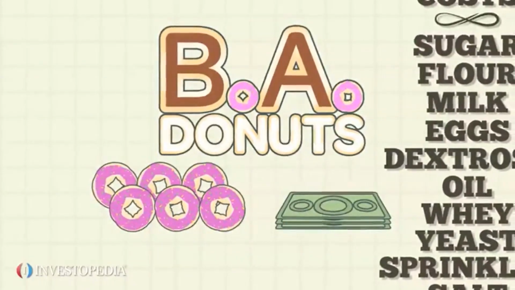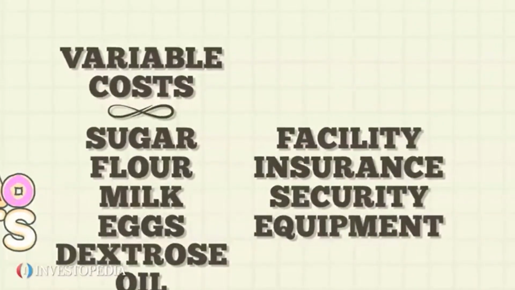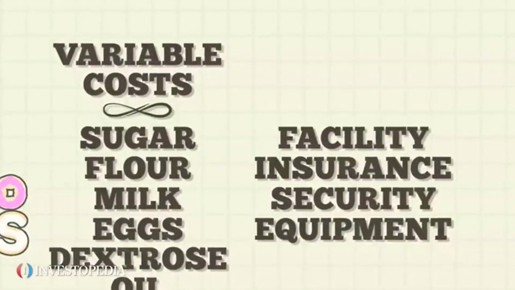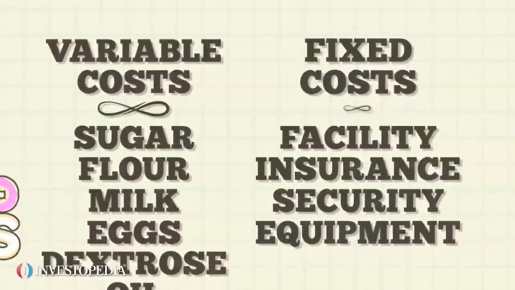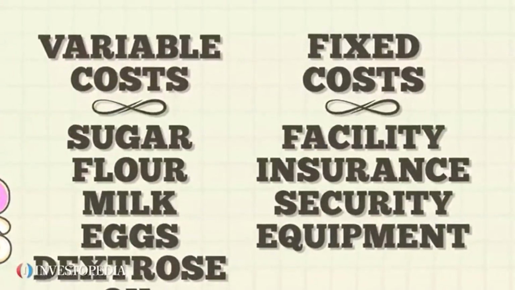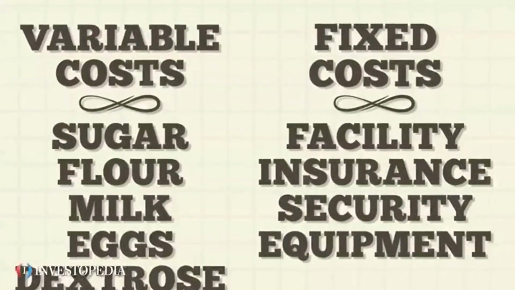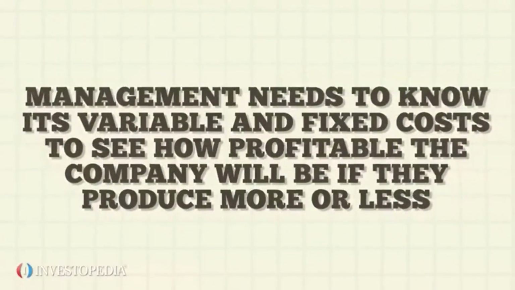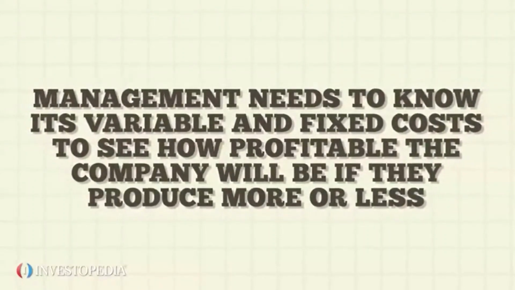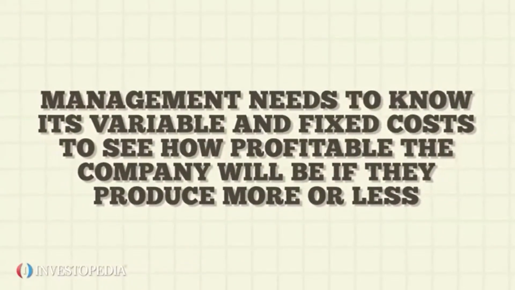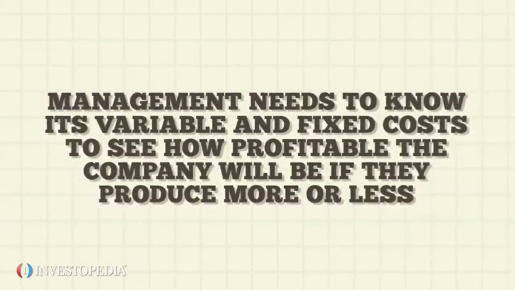The cost of the production facility, insurance, security surveillance, and the equipment are all considered fixed costs because regardless of production volume, those expenses need to be paid. Variable costs are important because management needs to know its variable and fixed costs to see how profitable the company will be if they produce more or less.